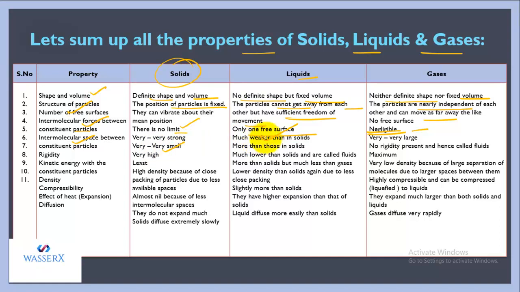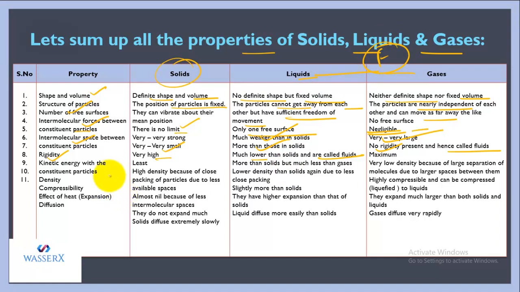In liquids, the intermolecular space is more than in solids. And in gases, the intermolecular spaces are very large. Now let's talk about rigidity. Solids are quite rigid because particles are tightly packed. In liquids, the rigidity is lower than solids, and that is the reason they are called fluids. And in gases, there is no rigidity, and they are also called fluids because they have a tendency to flow. So liquids and gases both are regarded as fluids.